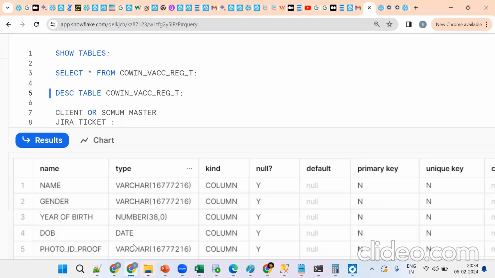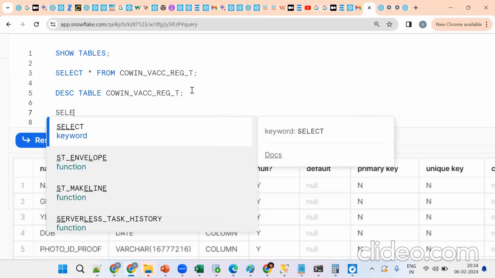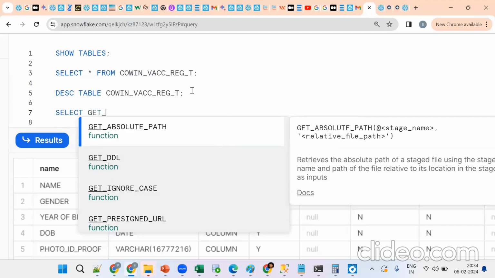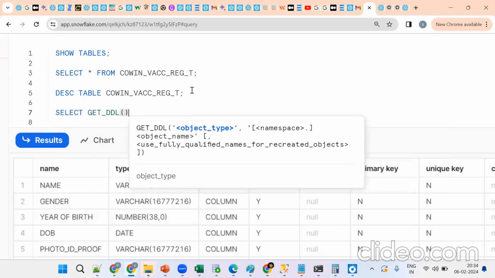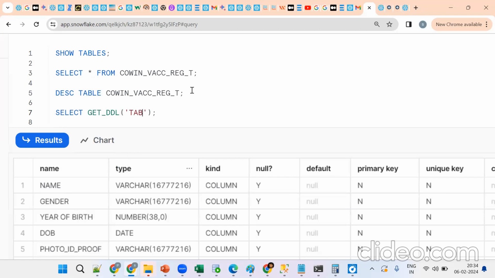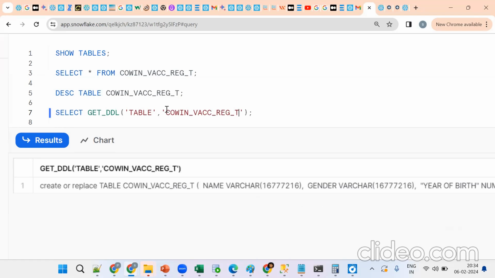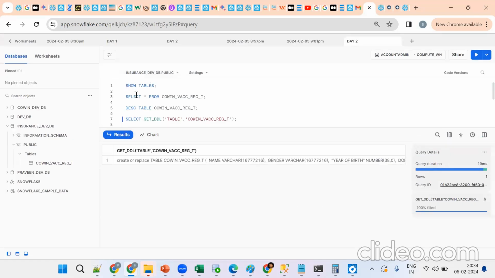We will cover that in tomorrow's class. As of now, we are trying to create. Now tell me, I want to get the definition. How do we get the definition? Select get underscore DDL. So remember, these are very, very important. If you know these basics only, we can go further. Then the table name, you should put the table name here. We'll get the create definition. So this is the basic thing. Clear so far?